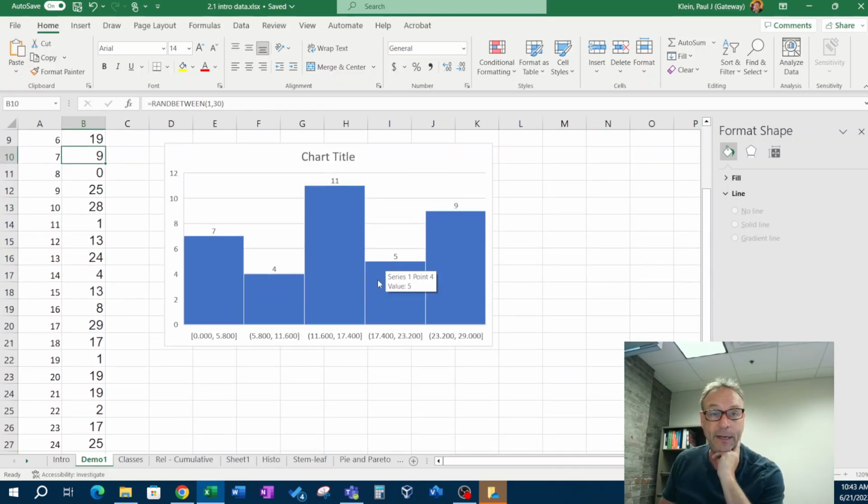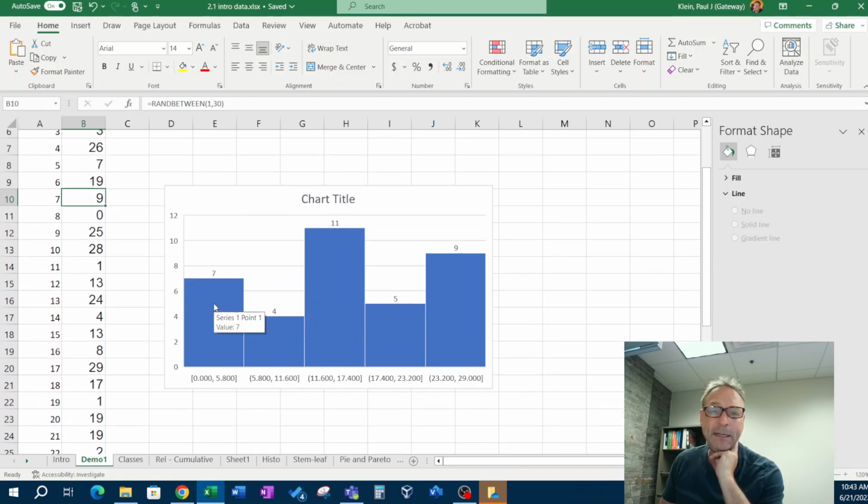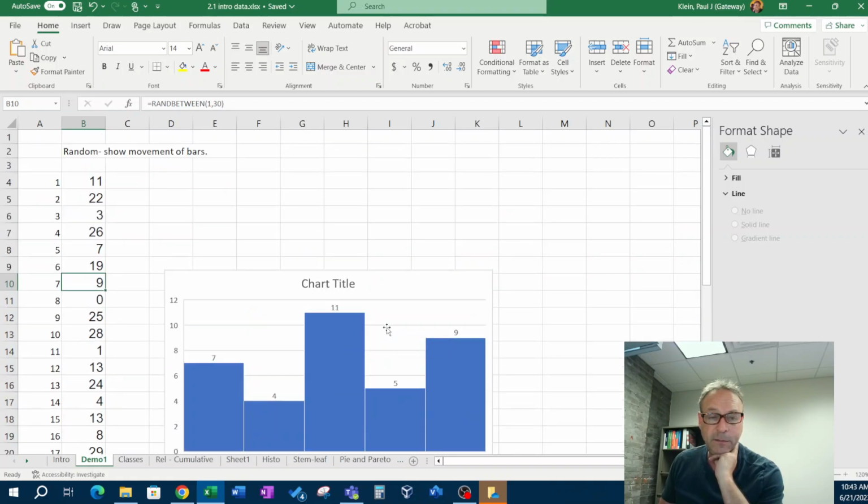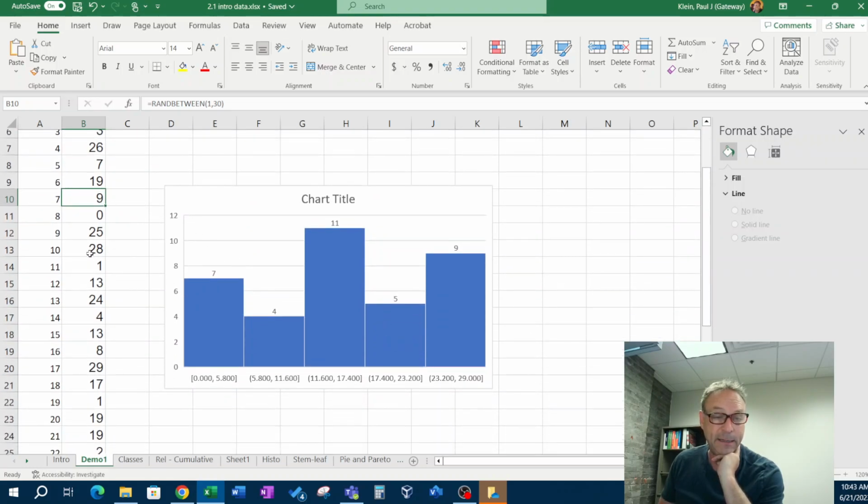There are some other videos out there in the course about what a histogram is, but basically it's making counts. All right, it makes these divisions. In this case, there's 1, 2, 3, 4, 5 divisions. And this is not the same data set, by the way, but it's counting in this division of data. Sometimes in Excel it's called a bin, and in our course it's called a class. All right, and it has boundaries, from 0 to 5.8. There's 7 data points. These are counts.